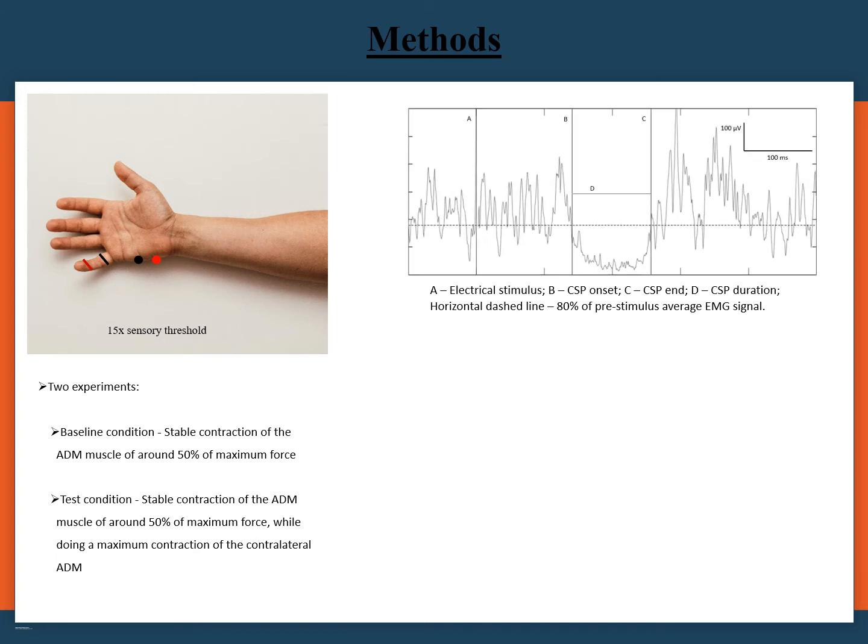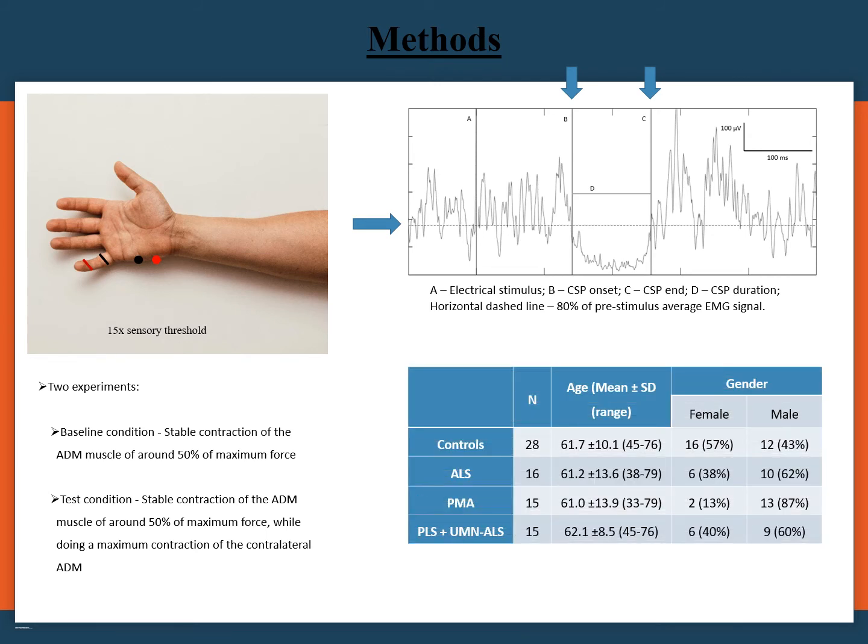The CSP onset latency was defined at a drop of the EMG trace below 80% of the baseline preceding the stimulus, while duration was calculated from the onset latency to the return of the EMG signal above 80% of baseline. Given the variable upper motor neuron involvement in motor neuron disease patients, subjects were divided into three groups: ALS without spasticity, progressive muscle atrophy, and a group merging patients with primary lateral sclerosis and ALS patients with spasticity in lower and/or upper limbs. We also included a group of healthy controls.